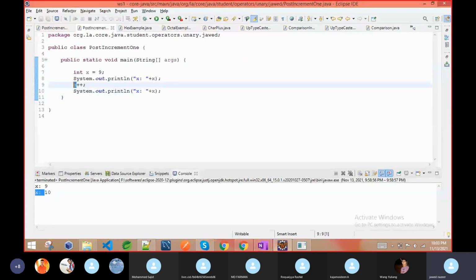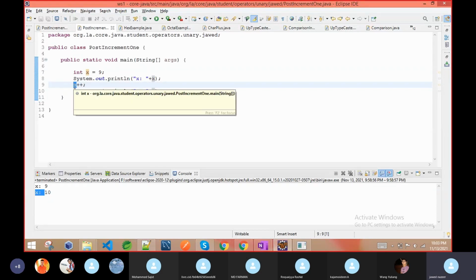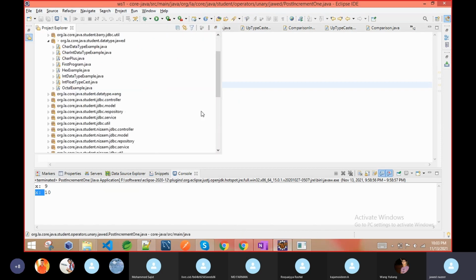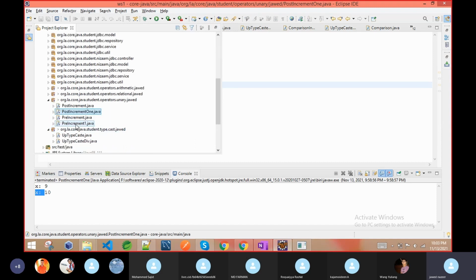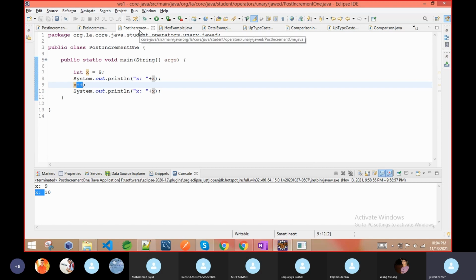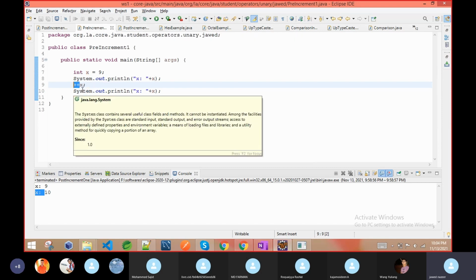You can see the variable comes first, and then we write the increment operator. So this is an example of post increment. Now we are going to write the pre increment. In pre increment, we write the operator before the variable. Here you can see I just changed post increment to pre increment, where the operator comes just before the variable. So this is the difference.